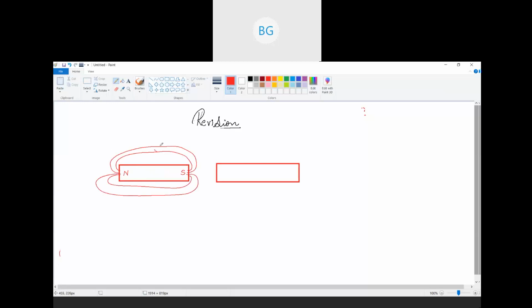And these arrows you can see, right? So they move in this fashion, north to south. Now if I consider one more magnet placed here, and I'm considering this is south and this is north, then here it will be in this fashion. So the arrows will be this side.